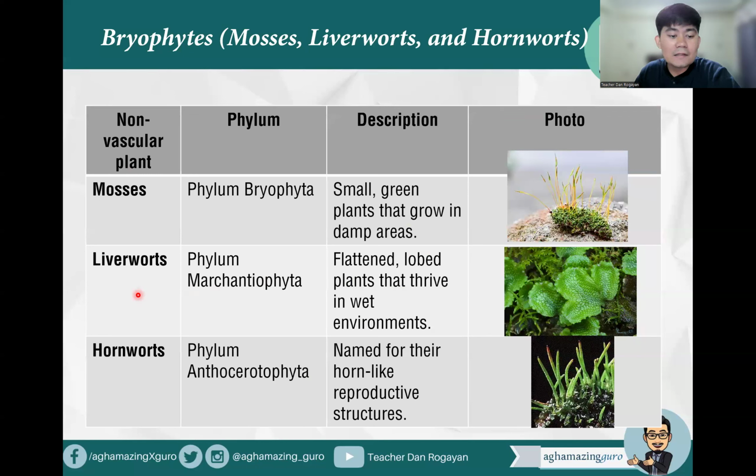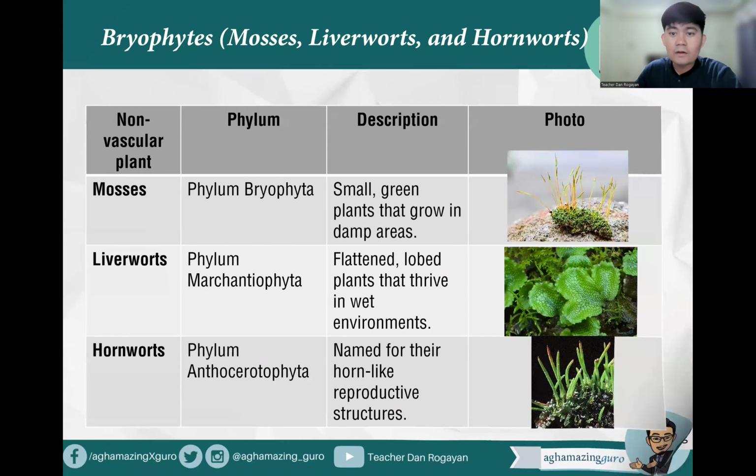While liverworts belong to phylum Marchantiophyta. They are flattened, lobed plants that thrive in wet environments. And lastly, we have hornworts, another non-vascular plant, phylum Anthocerotophyta, so named for their horn-like reproductive structure. Basically, these are the three examples of bryophytes or the non-vascular plants.